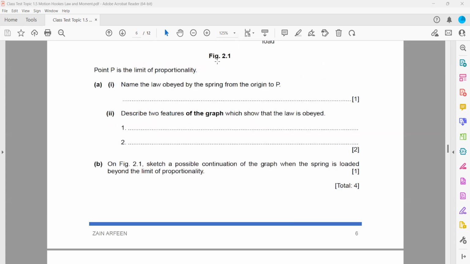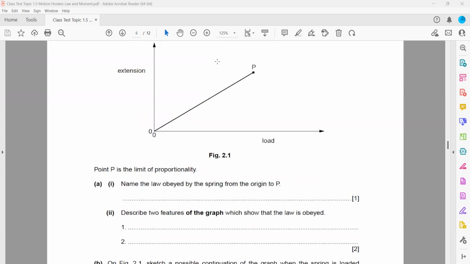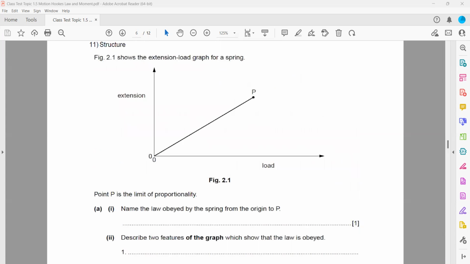On the figure, sketch a possible continuation of the graph when the spring is loaded beyond the limit of proportionality. Like we add the load.